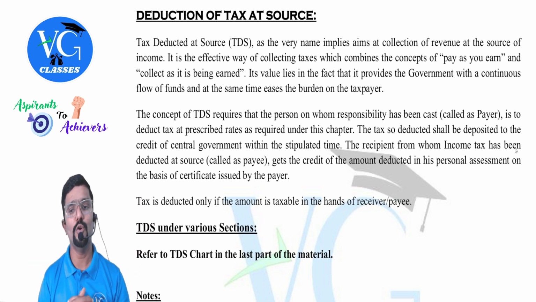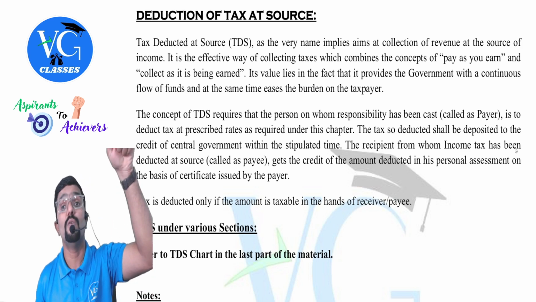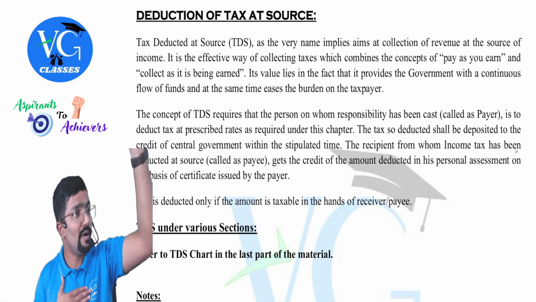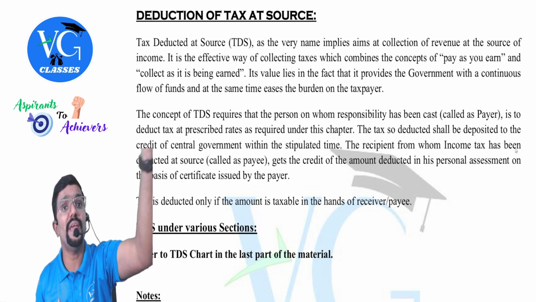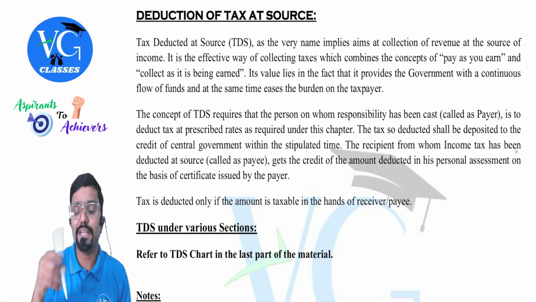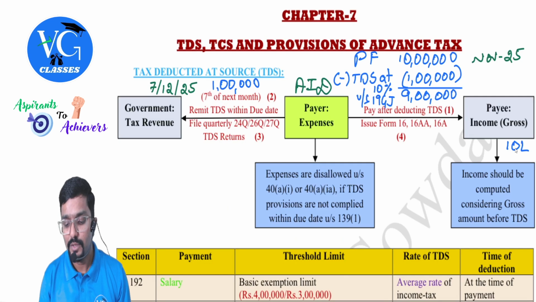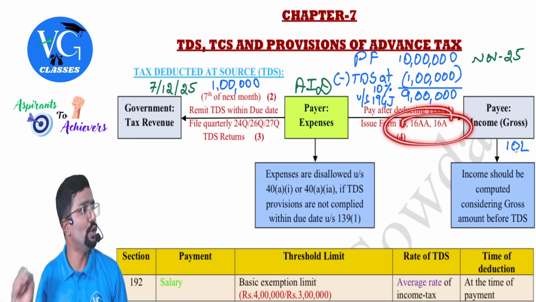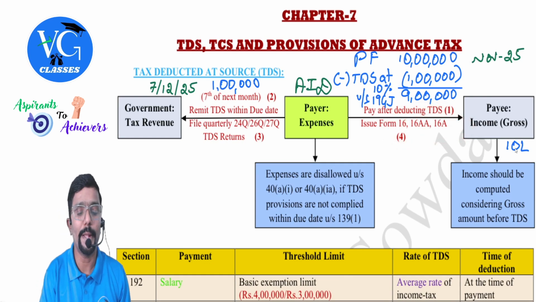The recipient from whom income tax has been deducted at source is called as what? You are called as what? In my example, I am called as payer. You are called as what? Payee. Gets the credit of the amount deducted in his personal assessment on the basis of certificate issued by the payer. So you will get the credit of 1 lakh. You will get the credit of 1 lakh based on the certificate issued by me to you. Okay.